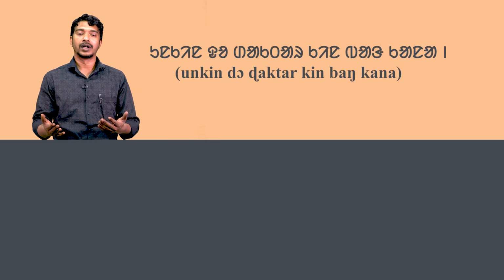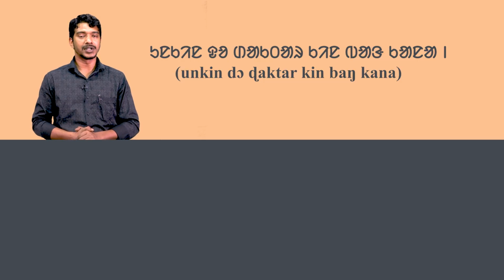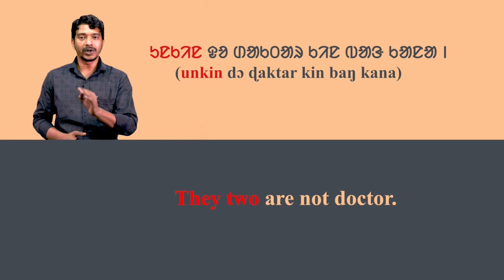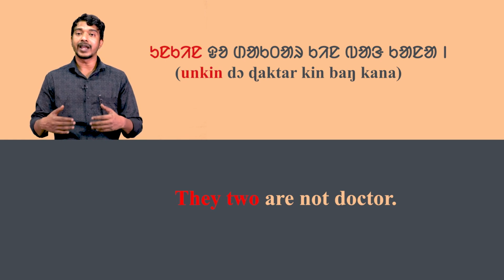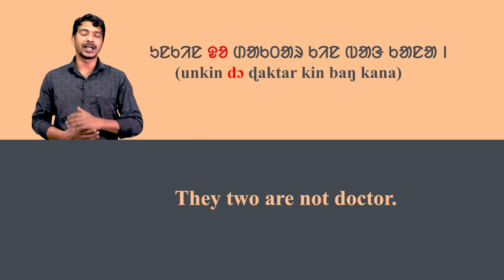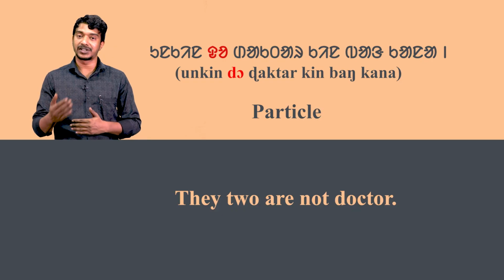Unkin do daktar kin bang kana means they two are not doctors. The word unkin means they two of distant. Do is a particle and it defines the subject.